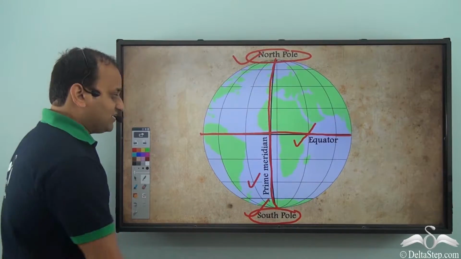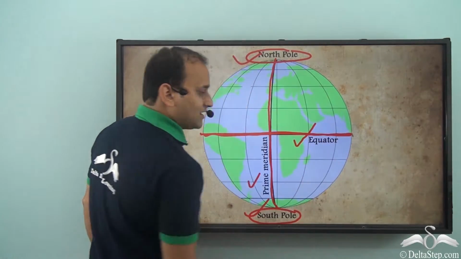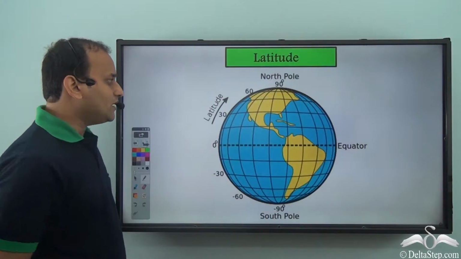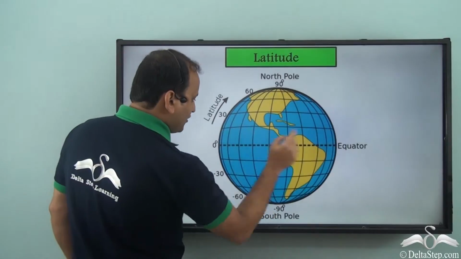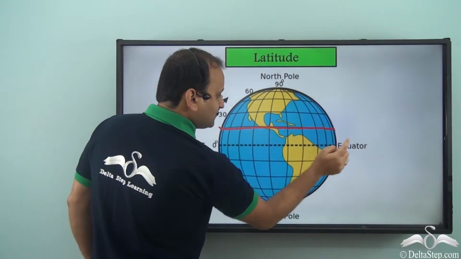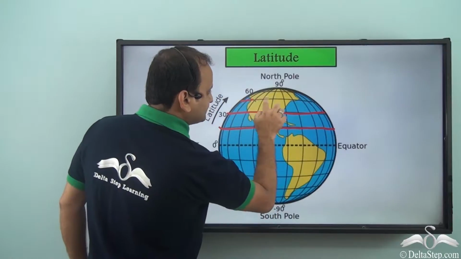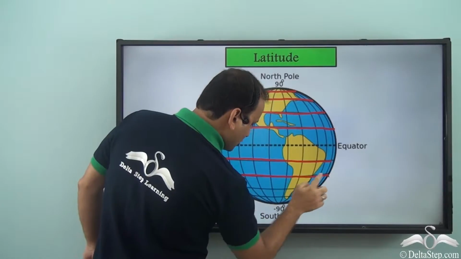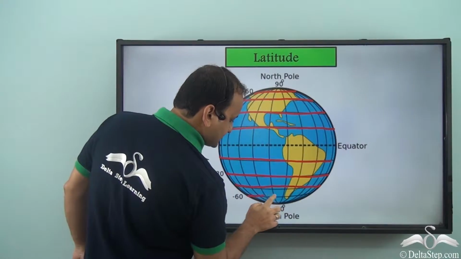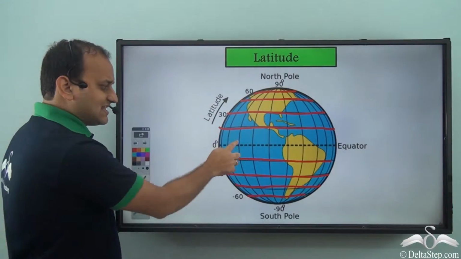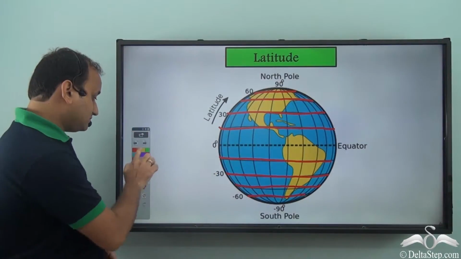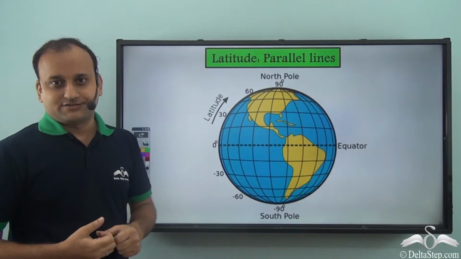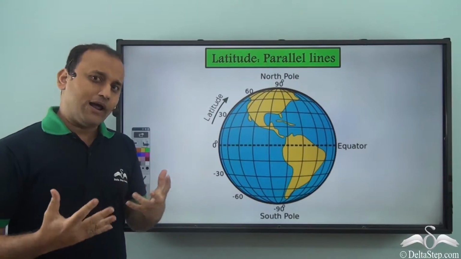For example, with the equator as the base, we have drawn a number of lines on the planet Earth, which are called latitudes. So latitudes are lines which are drawn with the equator as the base. You see all these lines here? They have been drawn with the equator as the starting point. And you will notice that these lines are parallel to the equator. That's why these latitudes are also called parallels. So you can either call them latitudes or parallels.